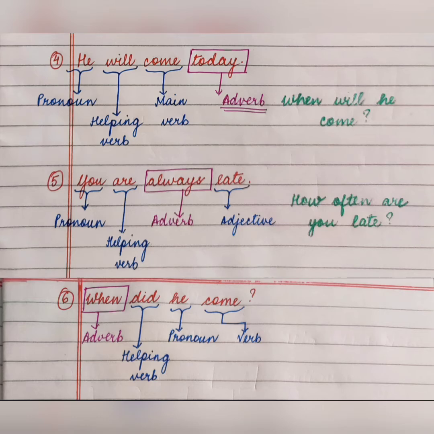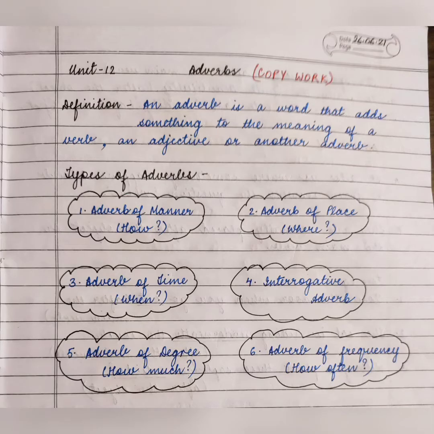Now let's see the definition and the kinds of adverbs. So children, जैसा कि हमने examples में देखा, adverbs are words which add something to the meaning of a verb, an adjective or another adverb. Adverbs वो words होते हैं जो किसी verb की meaning में या किसी adjective की meaning में या किसी और adverb की meaning में कुछ ना कुछ add करते हैं, कुछ बताते हैं. ठीक है. जैसे verb का अपना एक meaning है, उसमें कुछ add करना, या फिर adjective का meaning है, उसमें add करना, या फिर कि कोई दूसरा adverb है उसकी मीनिंग में कुछ ऐड करना. ठीक है. तो adverbs का यही काम होता है.